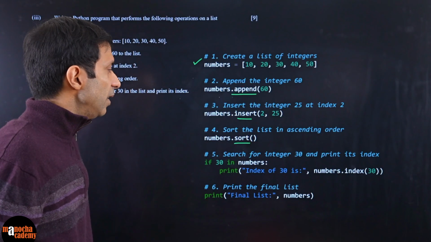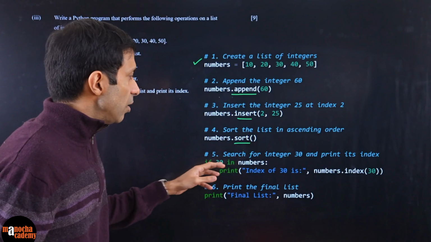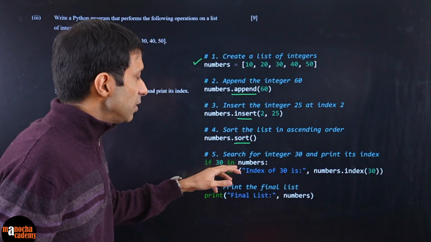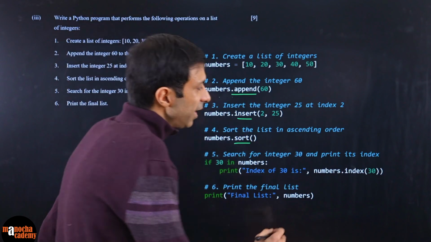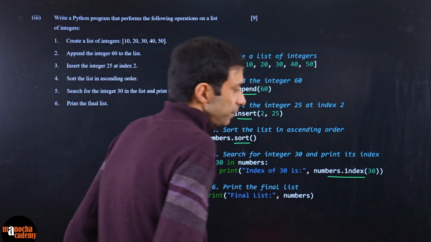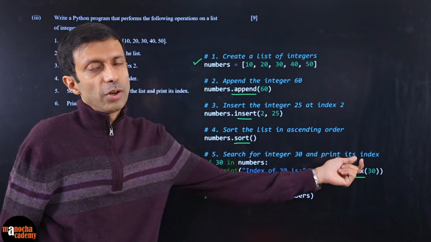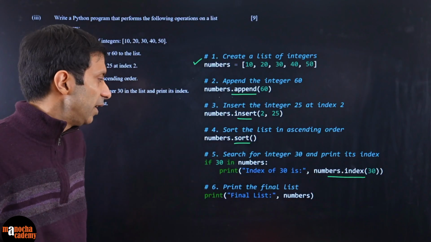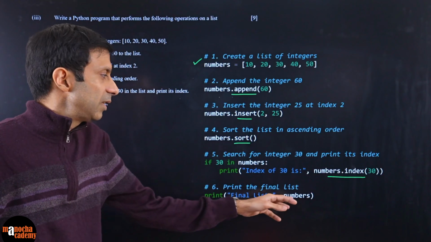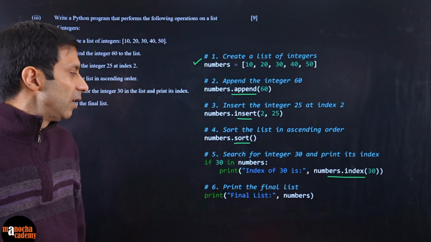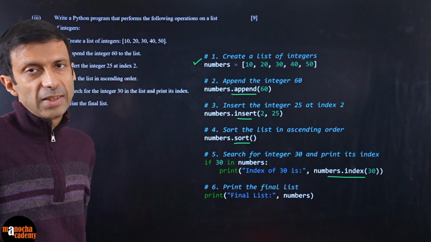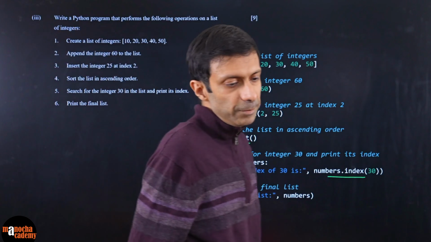Okay. And then you're doing the searching. So for 30 in numbers, right, you'll say numbers.index. Suppose you're searching for this. So you're printing numbers.index. So what is the index of this number 30? And then you print the final list. Simple, just printing it. And you can give a nice message like, final list is this. Make sense?